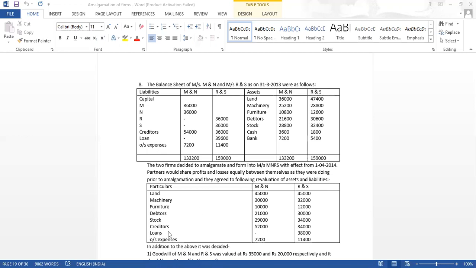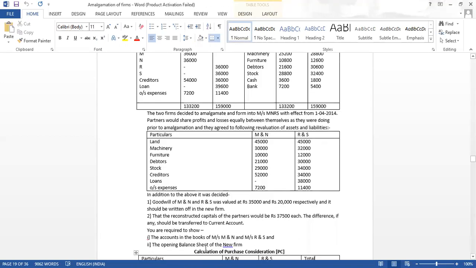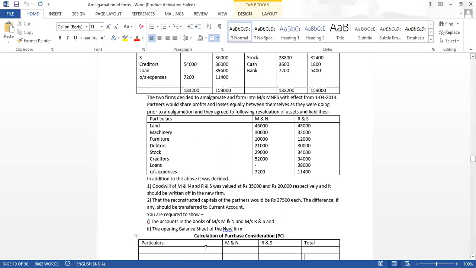Then we have creditors new balance, loan new balance, and outstanding expenses new balance. It was decided, in addition to the above, that goodwill of MNN and RNS was valued at rupees 35,000 and rupees 20,000 respectively. It should be written off in the new firm.